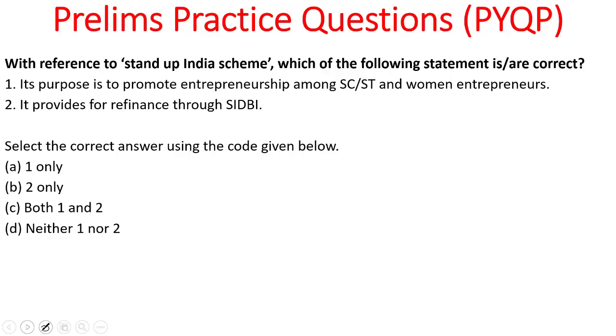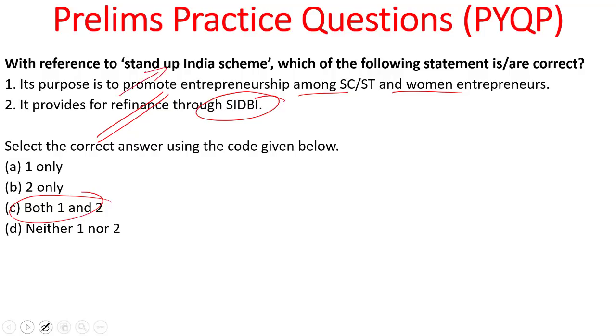Now let's look into the next practice question. With reference to the Stand Up India scheme, which of the following statements is correct? Its purpose is to promote entrepreneurship among SC/ST and women entrepreneurs. It provides for refinance through SIDBI. Select the correct answer using the code given below. The answer to this is both 1 and 2. Both the statements are correct with respect to the Stand Up India scheme.